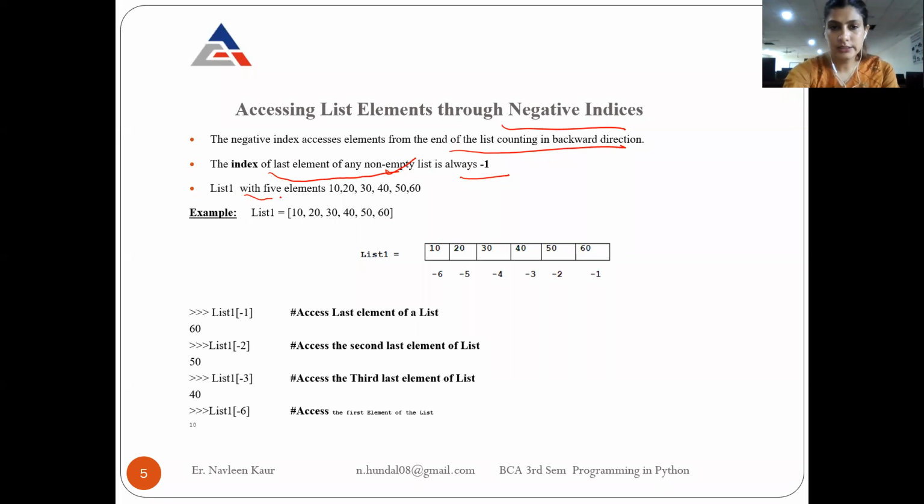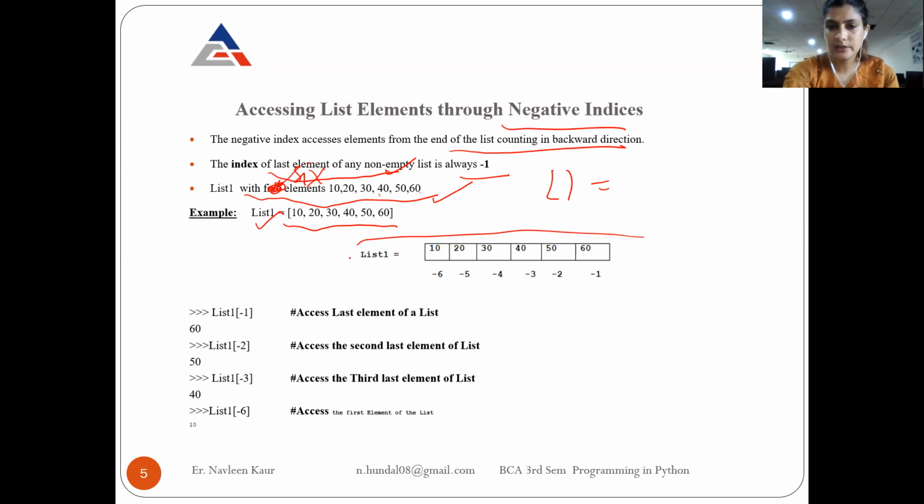So suppose I have a list with 5 elements. 1, 2, 3, 4, 5, 6. So sorry, there is an error here. So this is a list with 6 elements instead. Okay, so I have a list with 6 elements. So the name of the list is, suppose I write list 1, or you can write L1 also. You can write any name. You can write your name also. Okay, and then these are the 6 elements, random 6 elements.